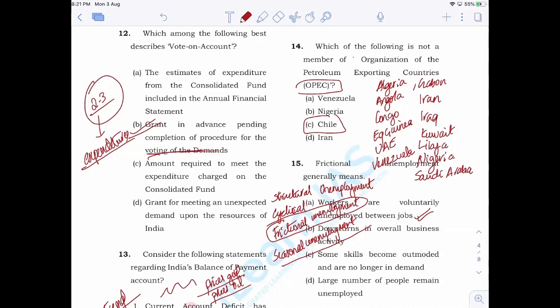For example, in agriculture, all seasons are not favorable for carrying out agriculture, especially in the rainfed areas. So in a particular season, they will not have any job. Such unemployment is known as seasonal unemployment. It is because of the nature of the job. Frictional means it is a voluntary decision by the person to switch the job they are currently doing. They become unemployed for a temporary period of time.